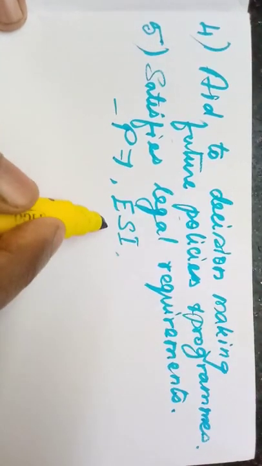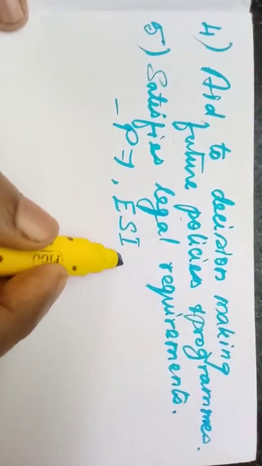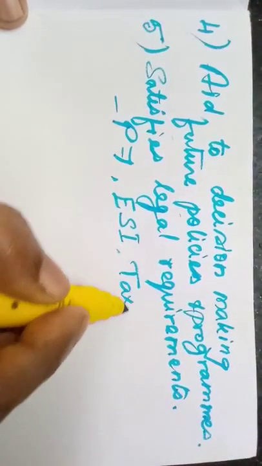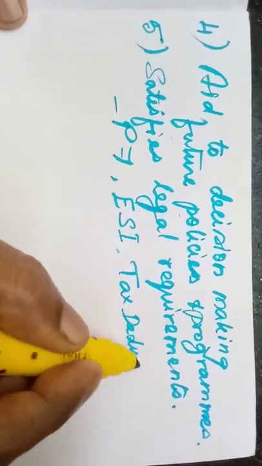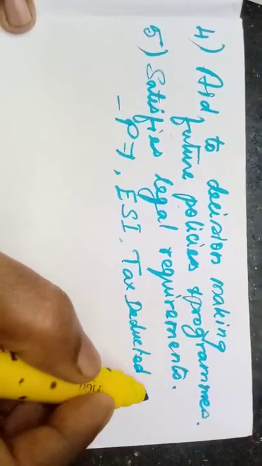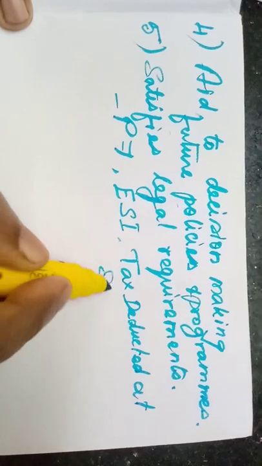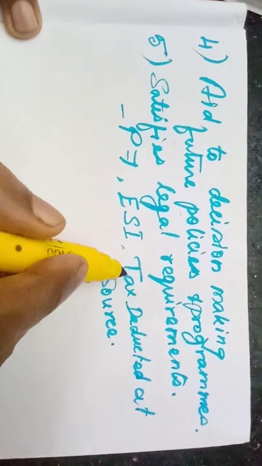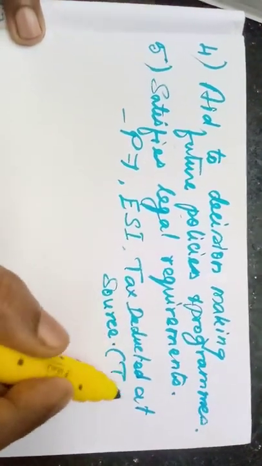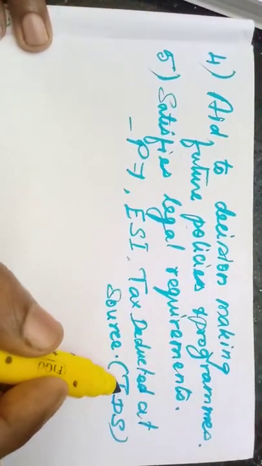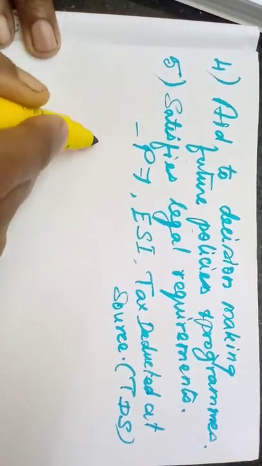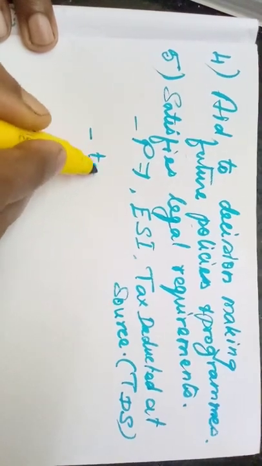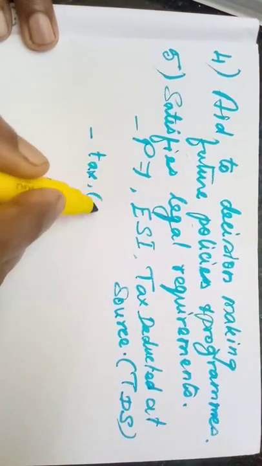For insurance, they have to provide some documents. Then the employees may be paying tax deducted at source. Before paying salary itself, they have to calculate how much tax they have to pay to the government. That is called tax deducted at source, TDS. All these documents must be prepared. Then after this, they have to file the tax returns, income tax or sales tax.